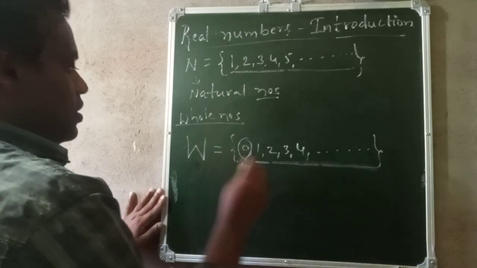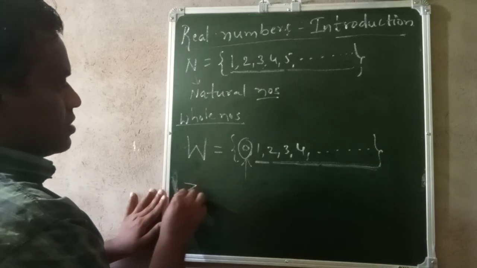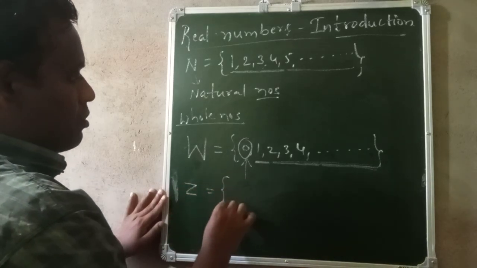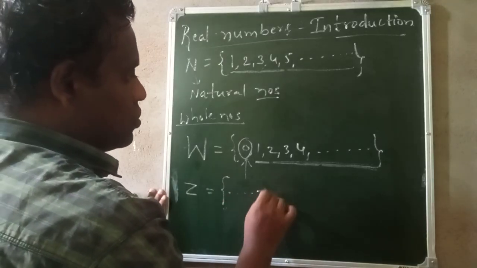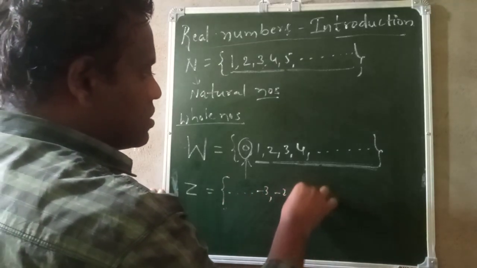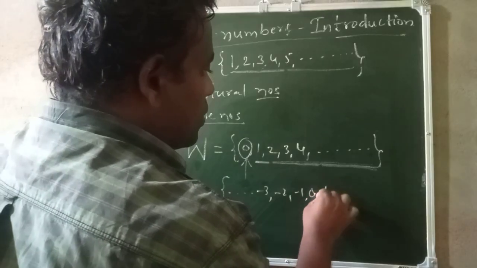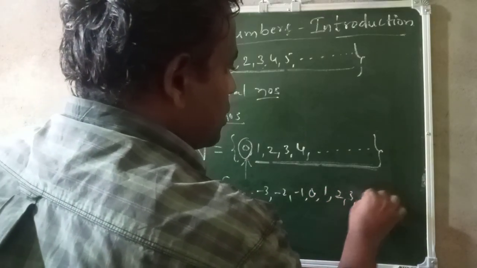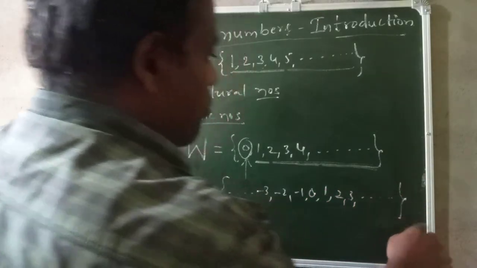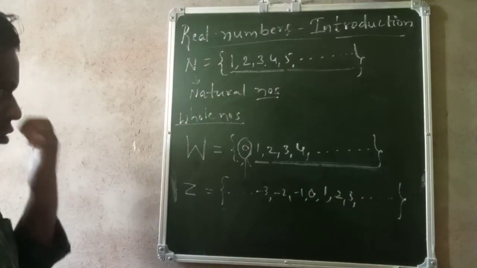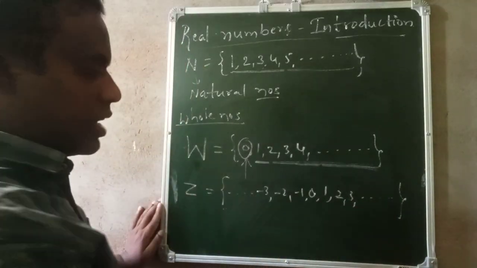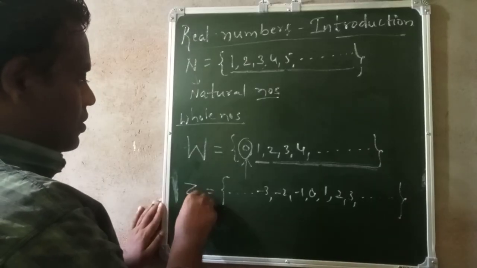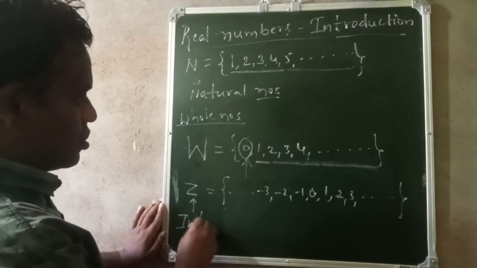Next we have integers. So integers I'll write like this: Z is equal to open flower bracket, dot dot dot, minus 3, minus 2, minus 1, 0, next 1, 2, 3, comma, dot dot dot, closed flower bracket. So this is called set of integers. Integers are represented by the letter Z. So Z means integers.